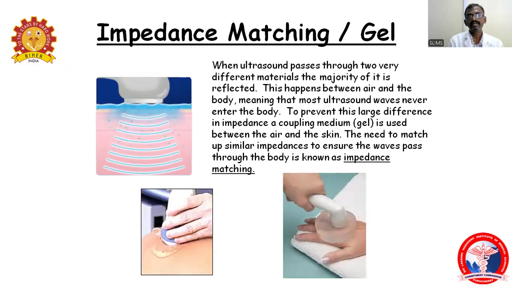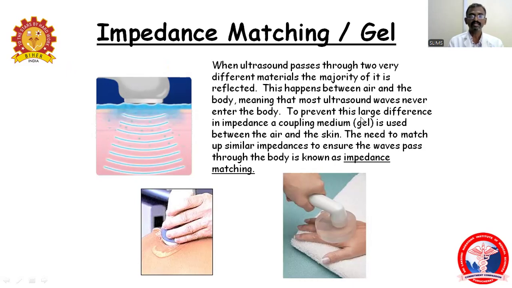So what is gel? What we call impedance matching and gel. When ultrasound passes through two very different materials, the majority of it is reflected. So when the ultrasound passes between two different materials, in between them we require a coupling medium to transmit the ultrasound waves to the other material. This happens between the air and the body, which means that most of the ultrasound waves never enter into the body.